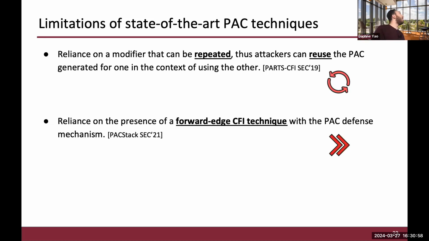So PACTight only protects return addresses. It does not protect control code pointers. And so an attacker can completely bypass the instrumentation by just abusing the forward edge CFI technique or by just abusing code pointers instead of return addresses. And so it's necessary for this type of defense for PACTight to have a forward edge CFI technique.